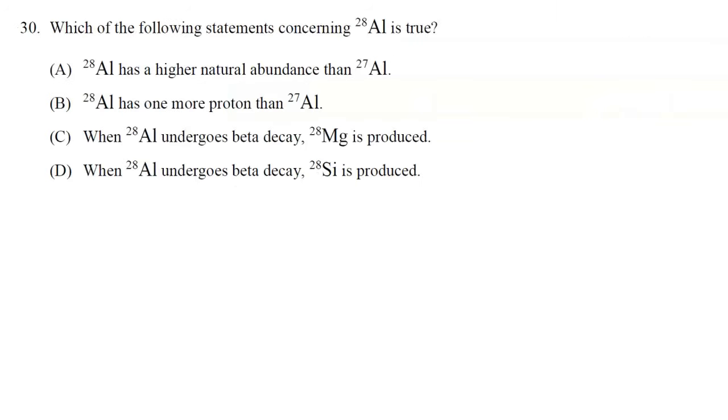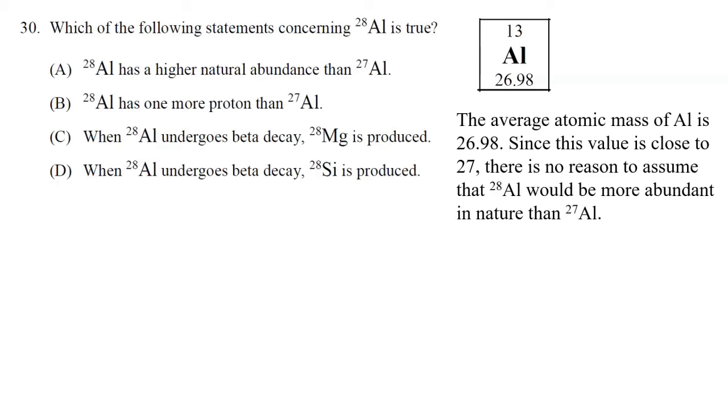All right, question 30. Which of the following statements concerning aluminum-28 is true? Well, let's go find aluminum on the periodic table. The average atomic mass of aluminum is actually around 27. It's 26.98. So since this value is close to 27, there is no reason to assume that aluminum-28, which is heavier than 27, would be more abundant in nature than aluminum-27.